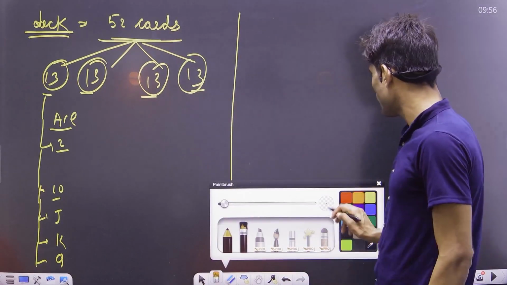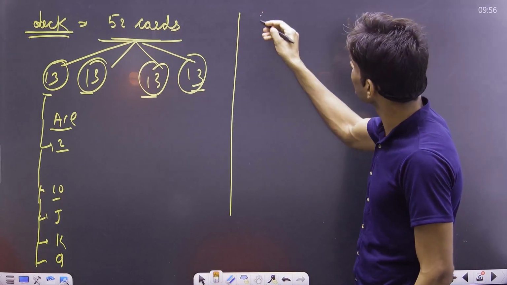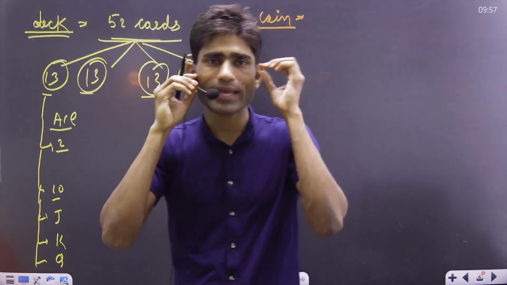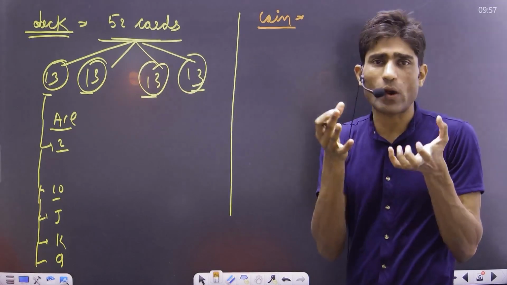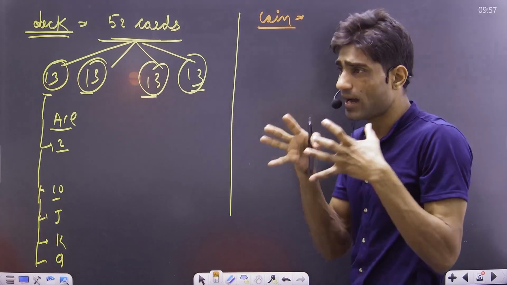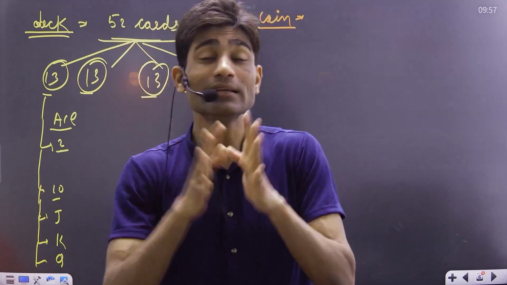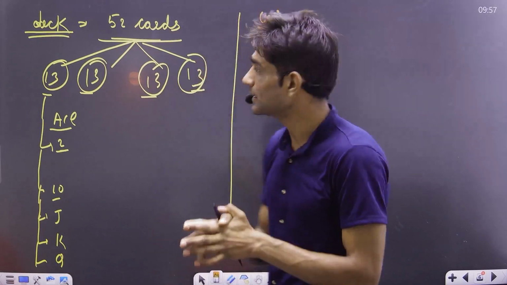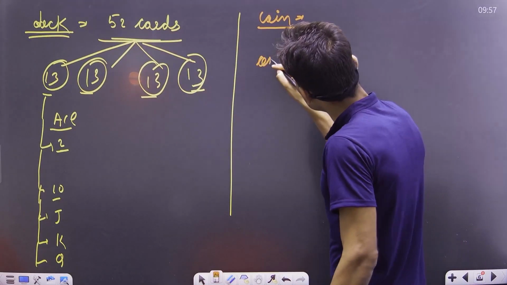Let me go to the next operation, sample space as a coin. What are the coin operations in our probability? The coin operation says that we have to toss a coin. Once we toss a coin, we have to find out what likely outcomes are possible, and what probabilities are possible using one or two coins or some random operations. When we toss a coin, let me consider one coin first.